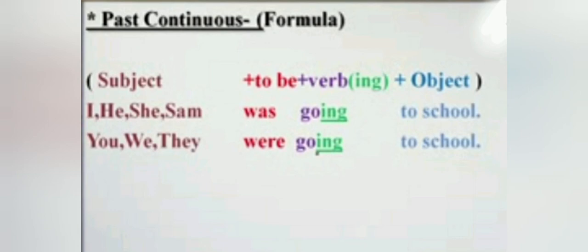Same like that with plural, we have to write you were going to school, we were going to school, they were going to school. Is it clear? Let's see some more examples.